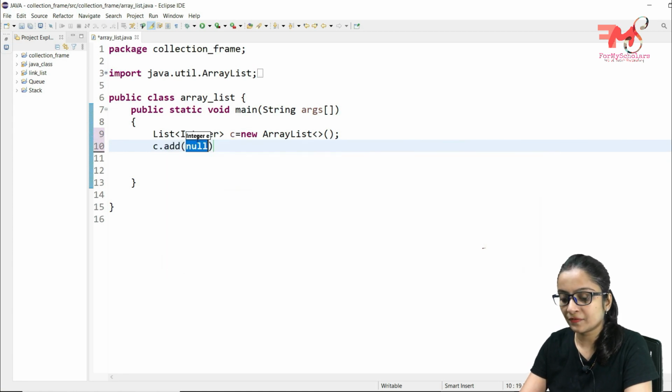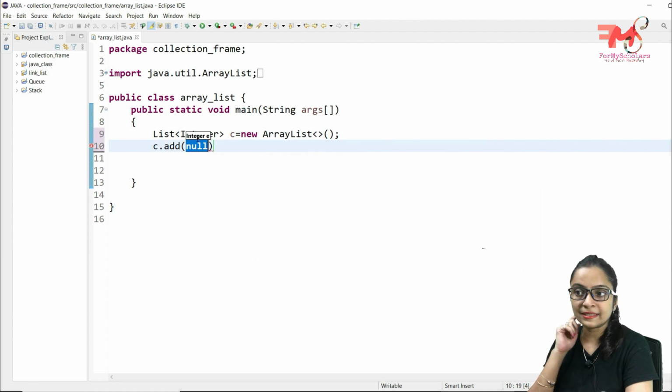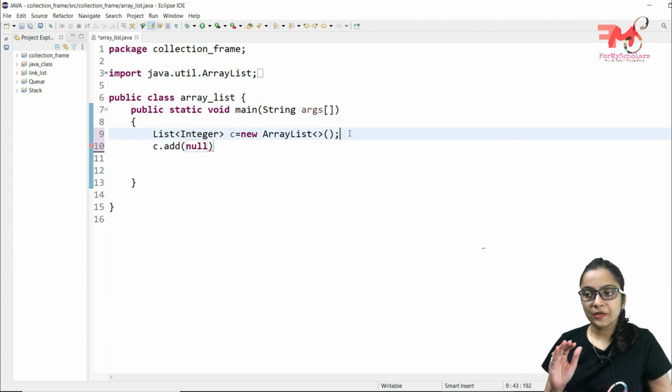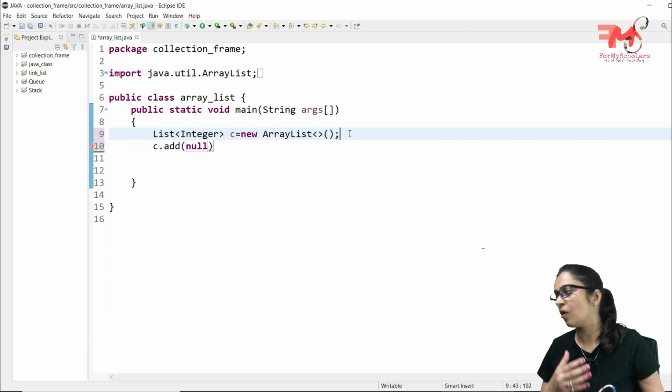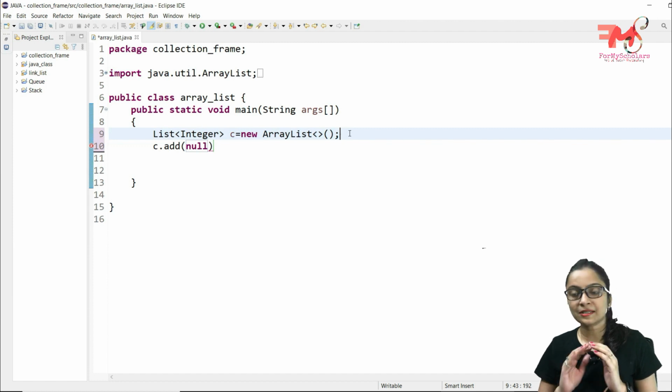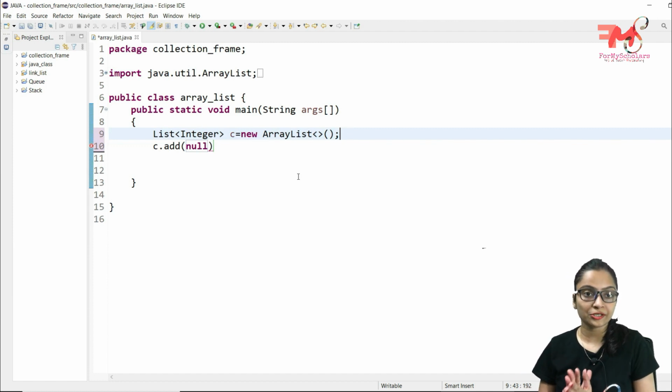So C is the reference variable. So first we will add the data into this array list. This is exactly the same as the array works. When you create the object for array list here, it will store the data in the memory same as the array was containing the data in the memory. Okay, it is just providing you the inbuilt library so that you need not write the code for creating, deleting, adding, inserting or displaying the data again and again. That's all the purpose of using collection framework.